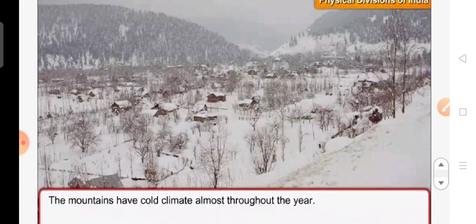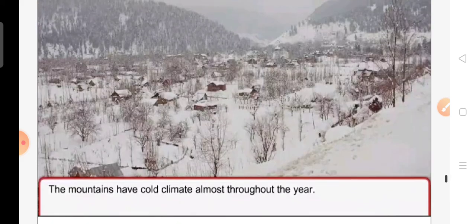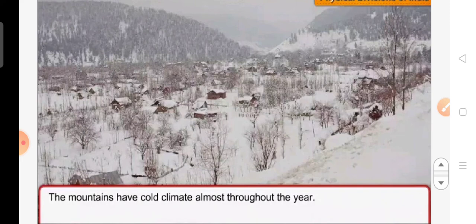Here you can see the mountain areas picture. The mountains have a cold climate almost throughout the year. Why? Because there is rainfall every time. Because of the rainfall, mountains have a cold climate almost throughout the year.